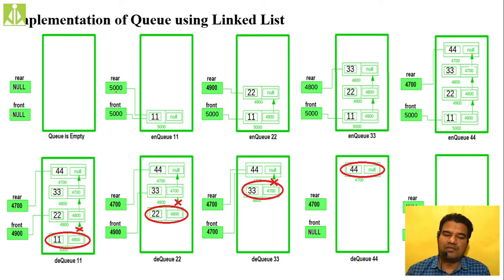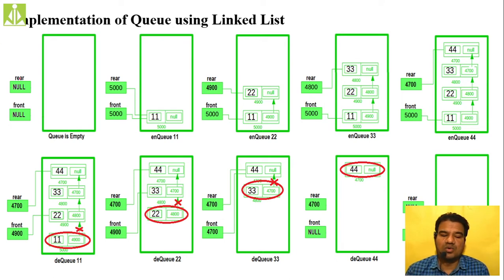Okay, so whenever we are inserting the first element, both my front and rear pointers will change and they will point to that newly created node. This is only in case of the first inserted element, and the rest we will do in a different way. From the second element, we will do in a different way.